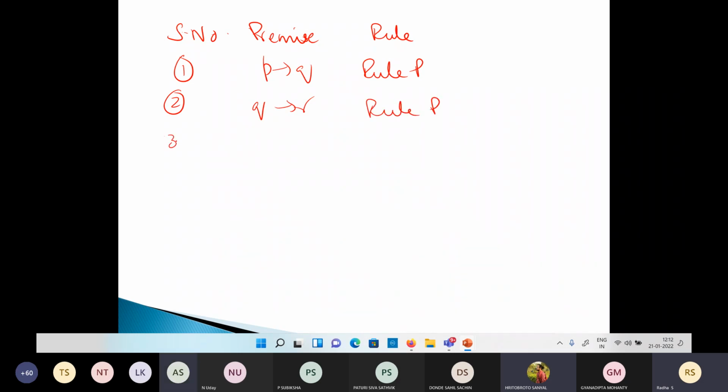You derive something from this? P tends to R. Okay, I call that rule T. What is the rule you are using here? Hypothetical syllogism. Hypothetical syllogism of 1 and 2.